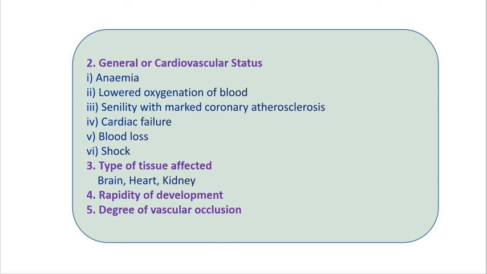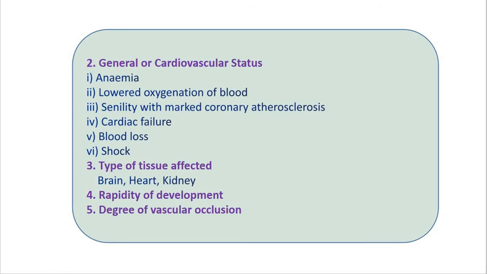Then cardiac failure, blood loss, or shock. So these are the reasons that show the effect of ischemia.